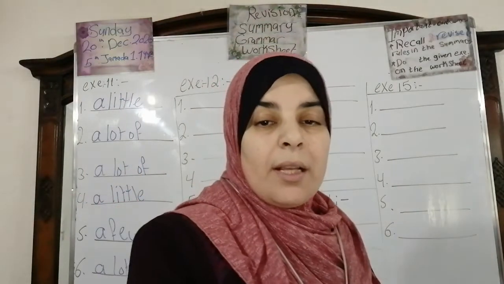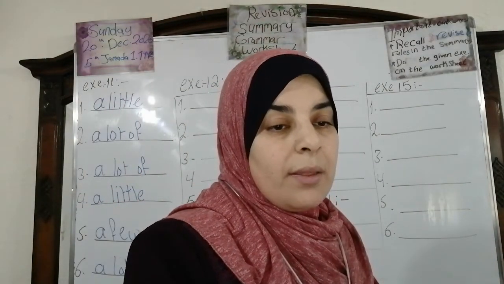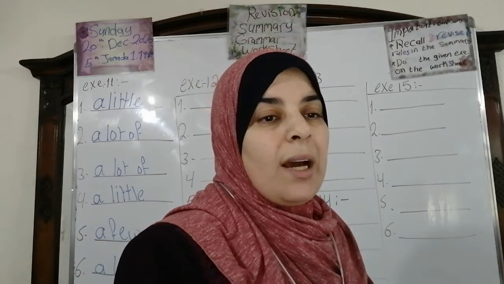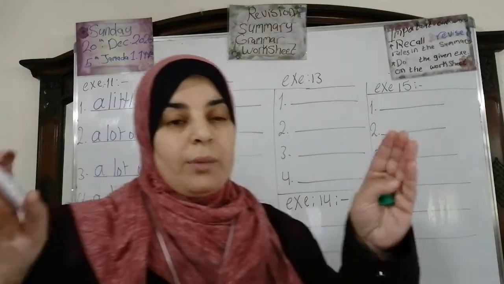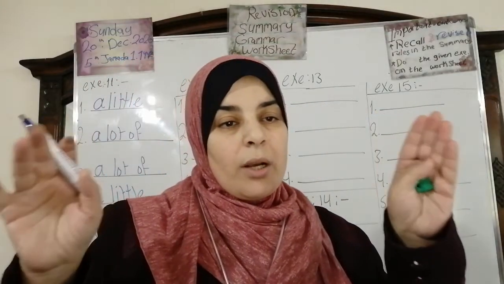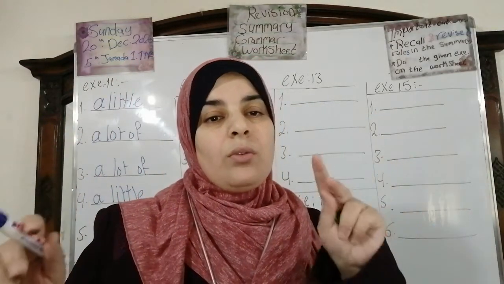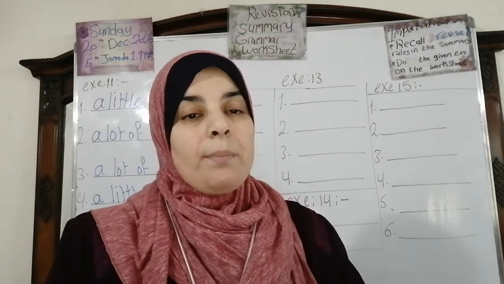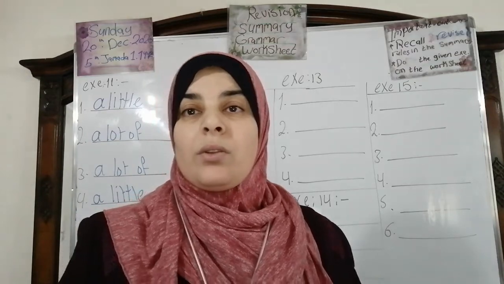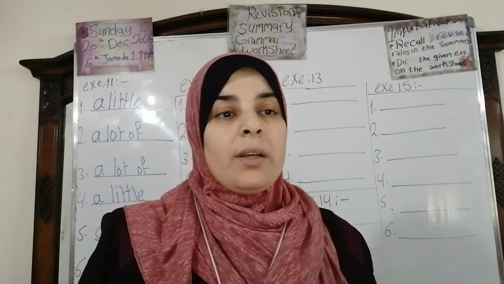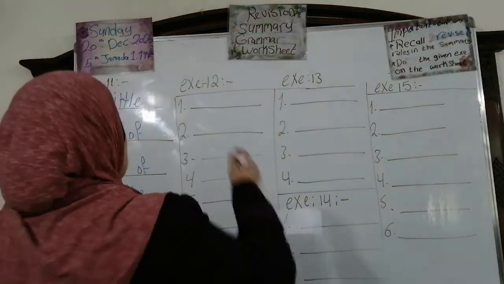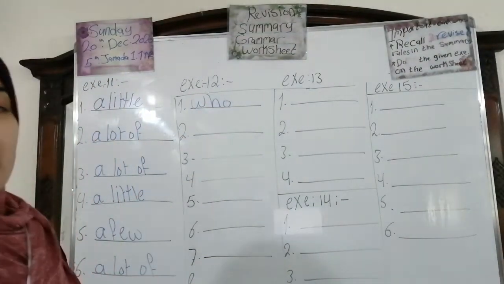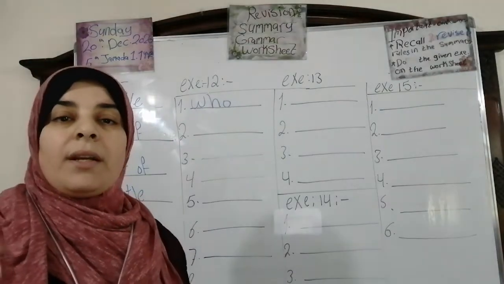Okay, let's move to question number 12. It's about relative pronouns. Complete these sentences with a relative pronoun from the box. Okay, number 1, we have in the box: where, when, who, that, whose, and which. Okay, number 1, the doctor who examined the patient was very nice. What do you say about the doctor? Yes, excellent. Who? We are going to write who.